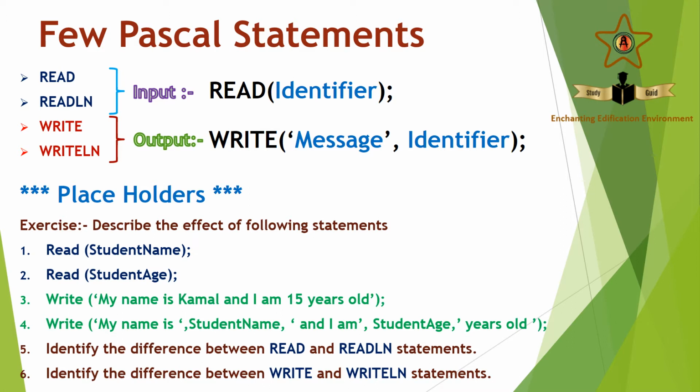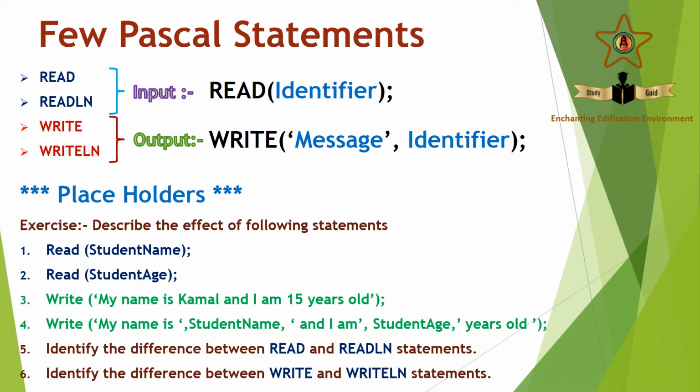Then write is the output statement. This write, my name is Kamal and I am 15 years old, is given within quotation marks. So it's just a message. This message will be displayed on our monitor as it is. Write, my name is, given within quotation marks. Student name separate, and I am again in quotation marks. Student age separate, years old within quotation marks. All these are separated with commas.